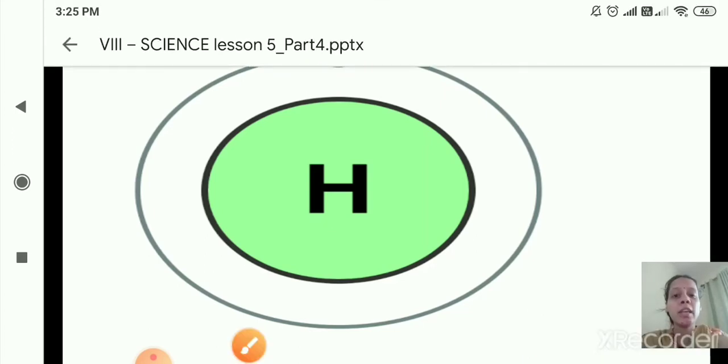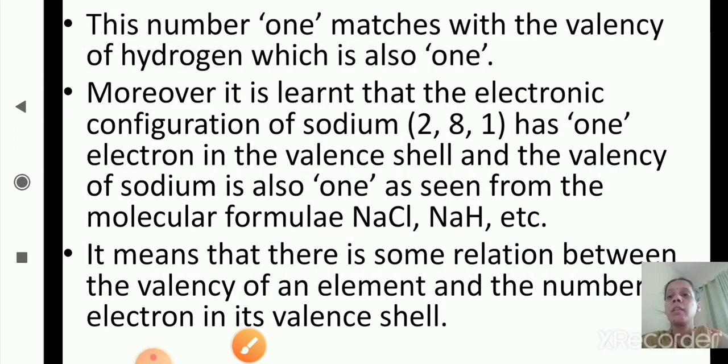Now the next one is, this number 1 matches with the valency of hydrogen, which is also 1. Yes, what is the valency of hydrogen? 1. Now, moreover, it is learned that the electronic configuration of sodium. Now we will see the next item, that is sodium. What is the electronic configuration for sodium? 2, 8, 1. Yes, how many electrons?